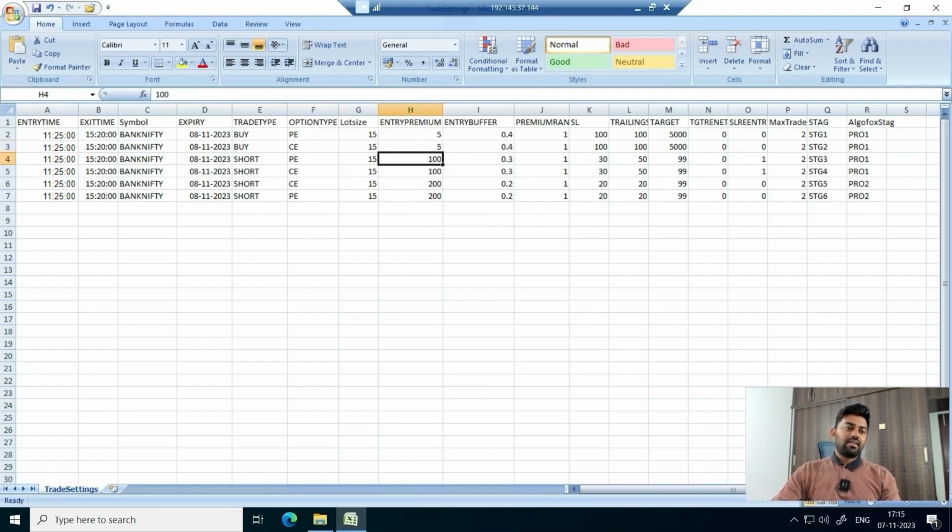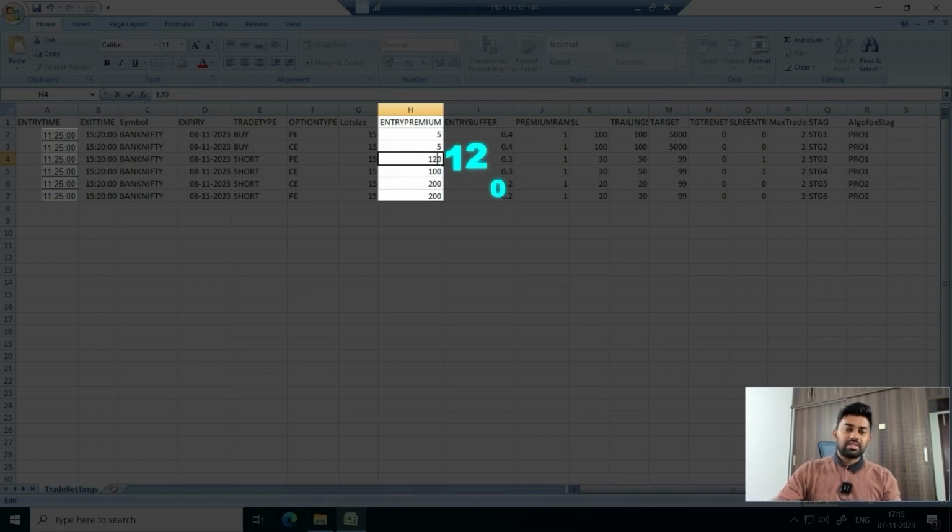Then we have Bank Nifty that I want to short, whose premiums are 100 and 100, and then after a while at 10.25 I want to short 2 legs whose premium are 200 and 200. If I want, I can even edit these fields. I can make it maybe say 120 and 120 and literally double them to maybe 250 and 250. I can play around with this.